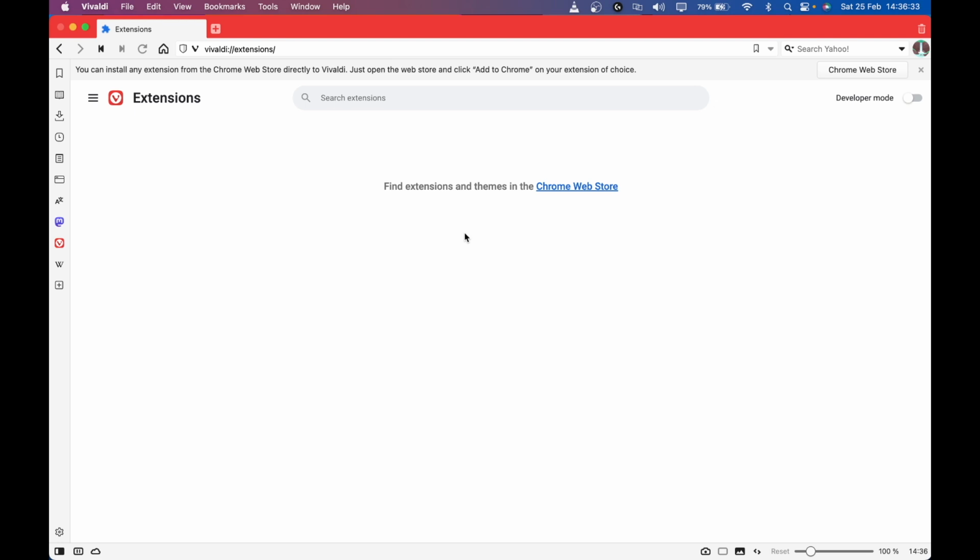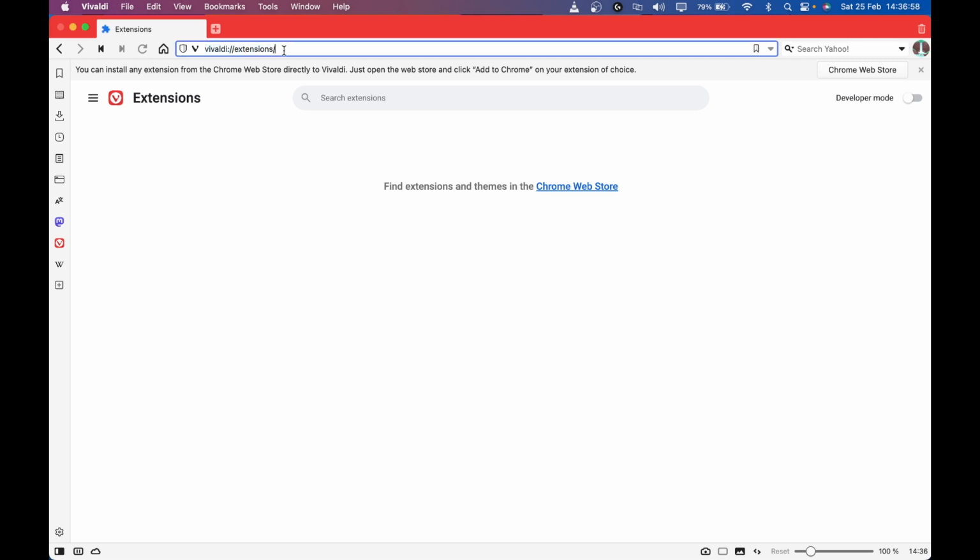So here you can see I have a browser window open. This is Vivaldi. It's a Chrome based browser. So you can use Chrome or any Chrome based browser, but this is what I'm using. I like to work with Vivaldi, so here we are. But this will work with any Chrome based browser. As you can see, I have opened vivaldi://extensions.